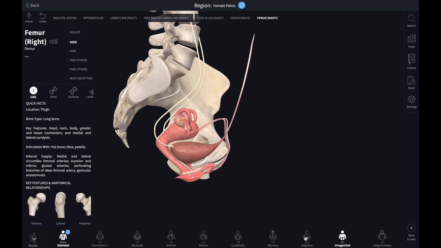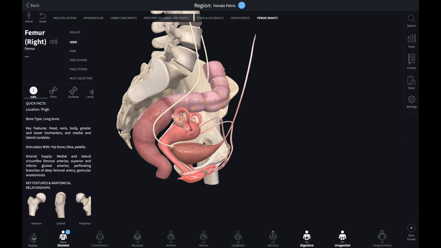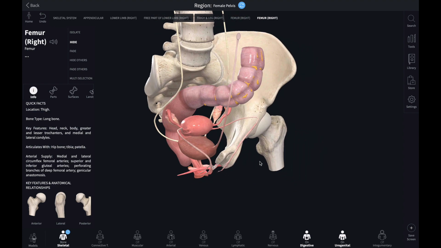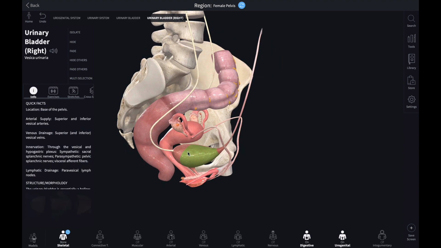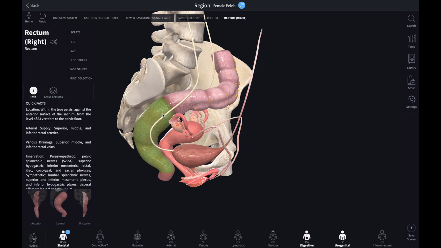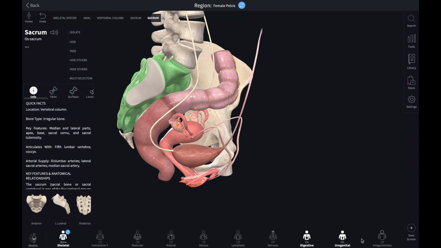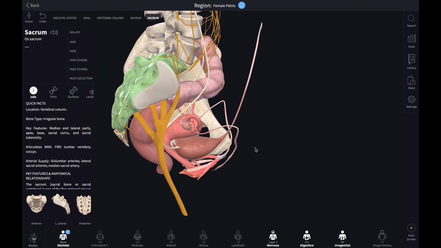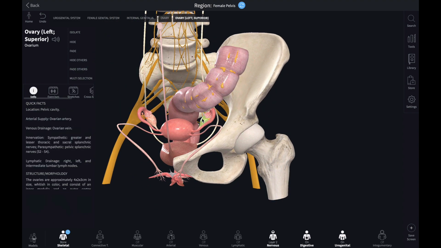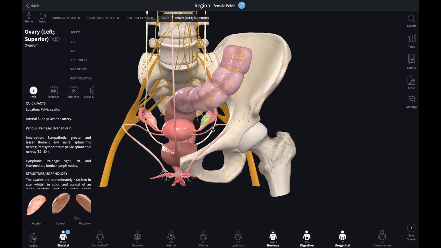Okay, now what you see here are these pelvic organs, the organs present inside the pelvis. What are the organs present inside the pelvis? This urinary bladder, uterus, then this digestive tract, that is the rectum, and posterior to that you have the sacral plexus nerves. You see, these are all the nerves of the sacral plexus. And also you have two ovaries. This ovary is equal to the testis in the male.